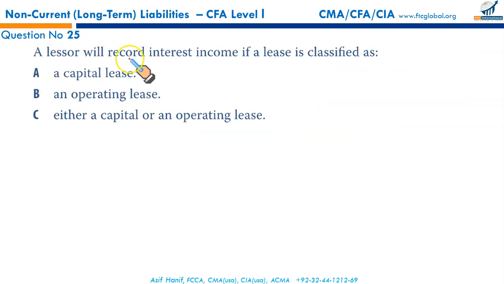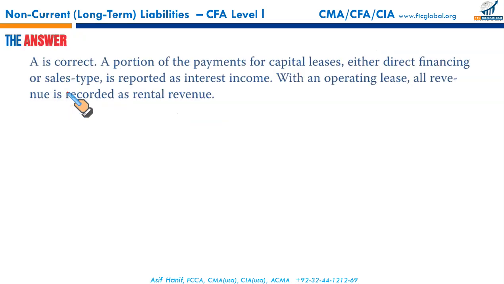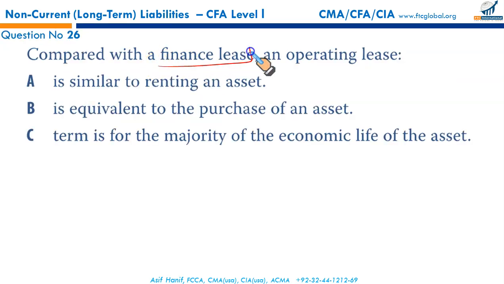A lessor will record interest income if lease is classified as a capital lease because the amount he will receive will involve a capital principal part and the interest part. Compared to finance leases, an operating lease, now finance lease and operating lease are the same.